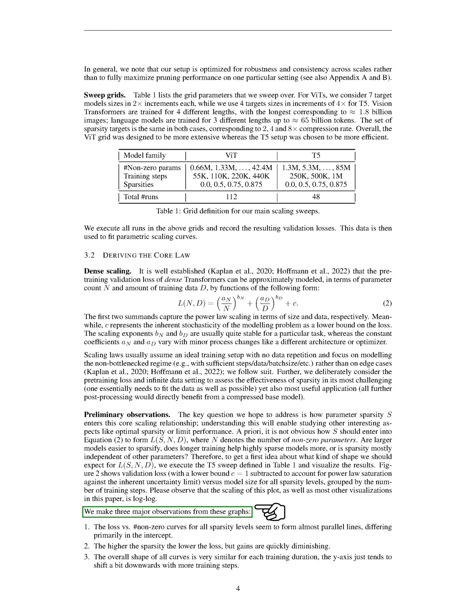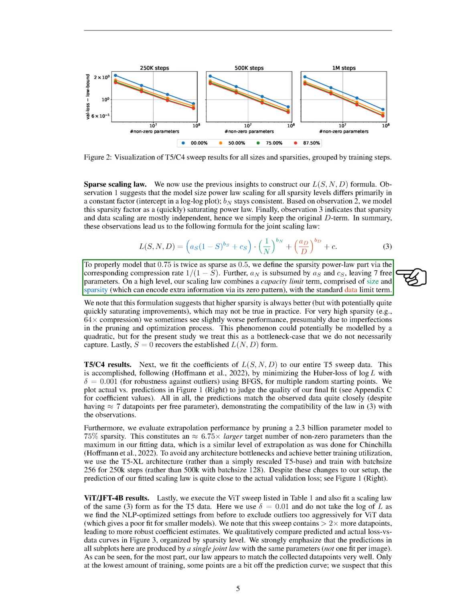The loss equals the product of two terms, each raised to a certain power, plus a third term raised to a power, plus a constant. The first term is a constant times 1 minus the sparsity, raised to a power, plus another constant. The second term is 1 divided by the number of parameters, raised to a power. The third term is a constant divided by the amount of training data, raised to a power. To properly model that 0.75 is twice as sparse as 0.5, we define the sparsity power law part via the corresponding compression rate 1/(1-S). Also, a_n is subsumed by a_s and c_s, leaving 7 free parameters.